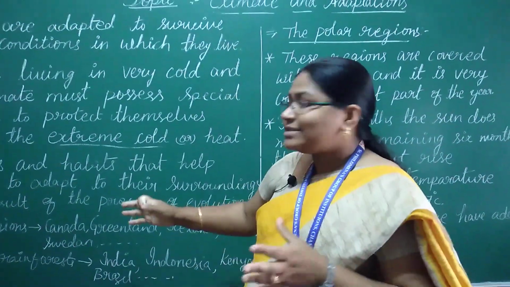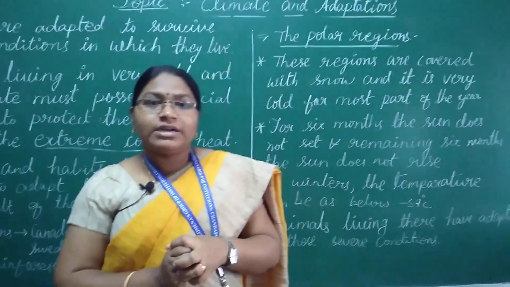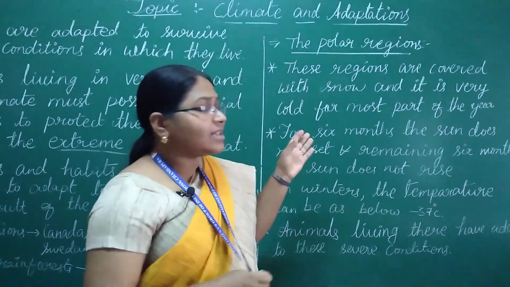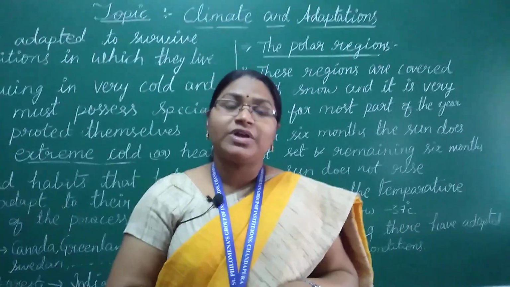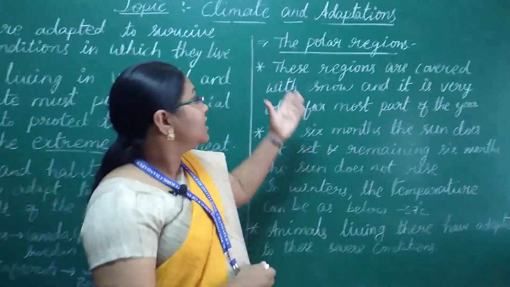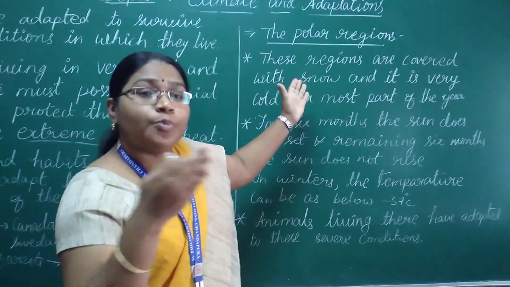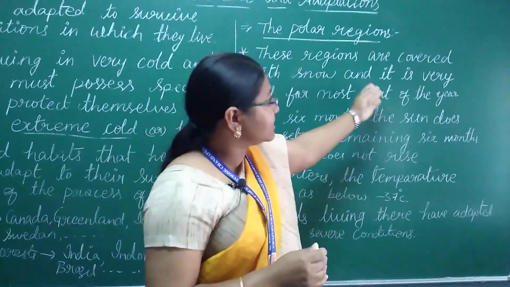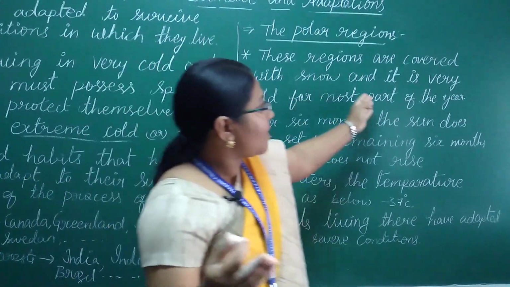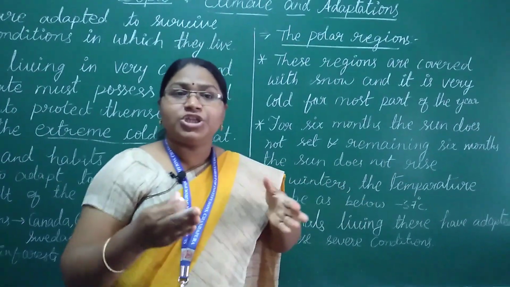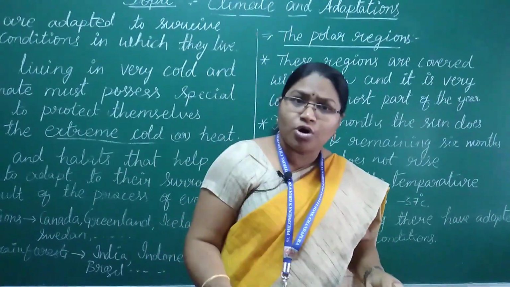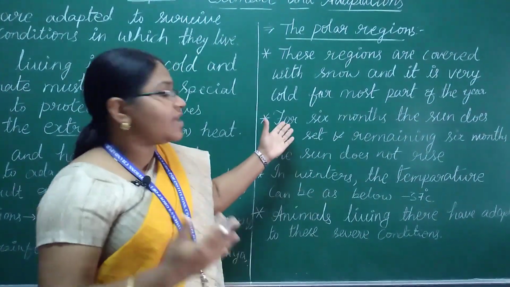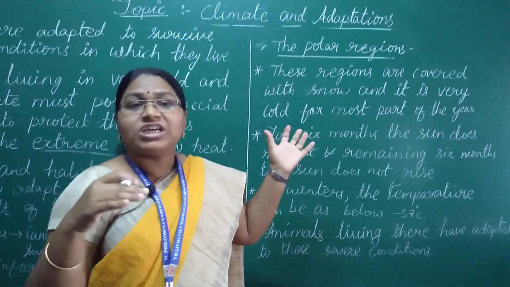Okay, so what do we mean by polar region? We know there are two polar regions, the south polar region and the north polar region. What animals and what climate conditions can we observe in these regions? Both the south polar and north polar regions are covered with snow and it is very cold for most of the year. In the north pole region you can observe extreme cold. How much temperature can you detect? Minus 37 degrees centigrade. That's why the polar regions are full of snow.